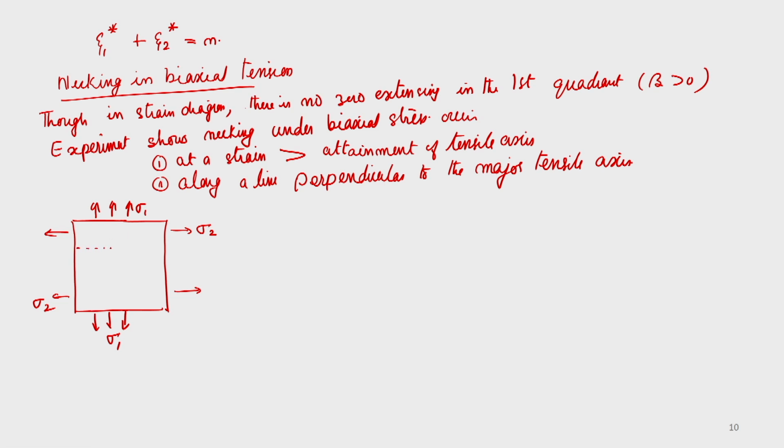If you take a region where there is an imperfection, say this is the uniform region and B is the imperfection region. So we can say that B is the imperfection region and A is the uniform region.